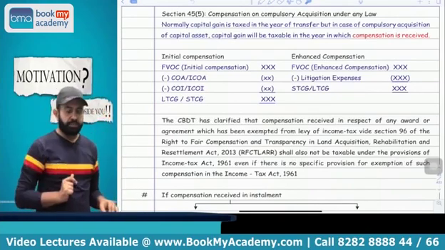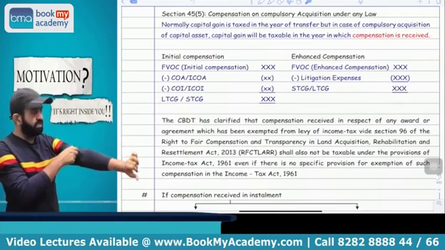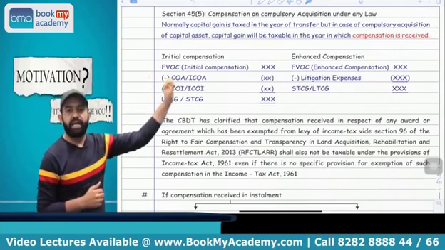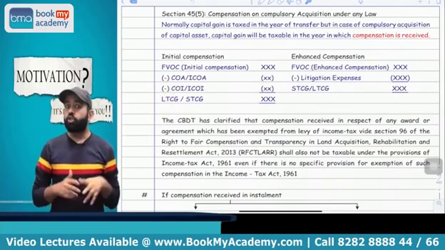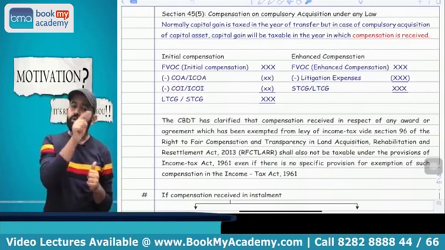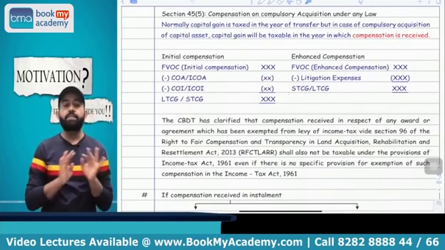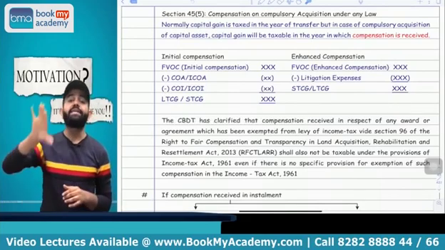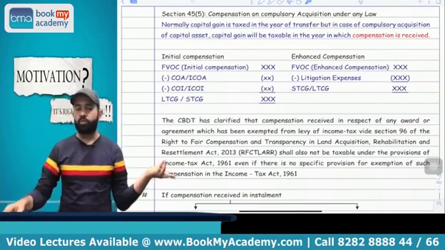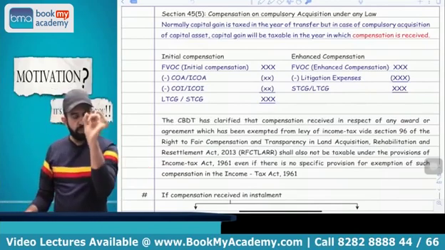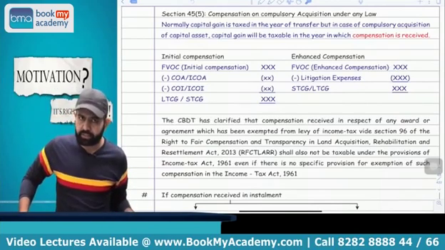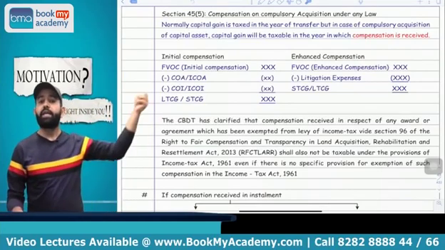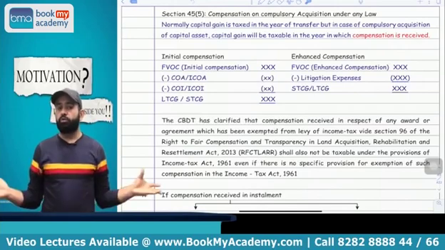Now try to understand one more thing. Whenever you receive the additional or enhanced compensation, how will you calculate the capital gain? The full value of consideration will be the additional compensation, minus cost of acquisition and cost of improvement. Will you reduce the cost of acquisition and cost of improvement? Again, the answer is no, because you already reduced them while calculating capital gain at the time of receipt of the initial compensation. So obviously you will not reduce cost of acquisition and cost of improvement, but you can reduce one thing, that is the legal charges or litigation charges. If there are any legal charges or litigation charges, you can reduce them from your enhanced compensation and you will get your amount of capital gain.